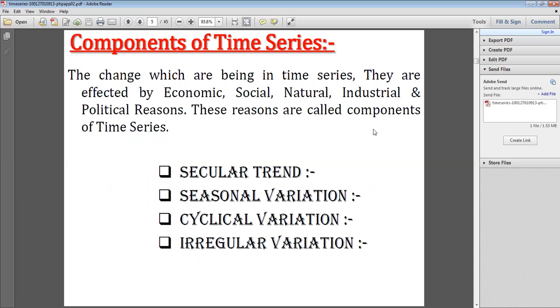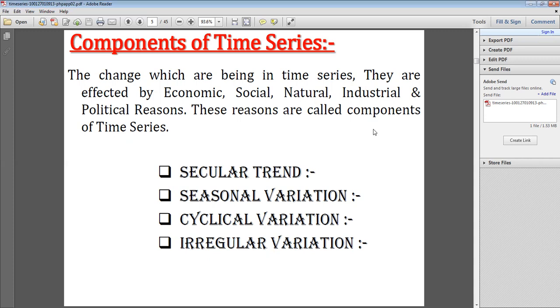Okay, so these components are affected by what? Economic, that means financial, social, natural, industrial, and political reasons. These reasons are called the components of a time series. So basically, these components are parts. How many are there? Four. Okay, four components of time series are four parts of time series.